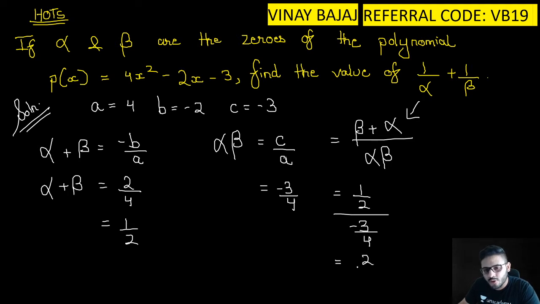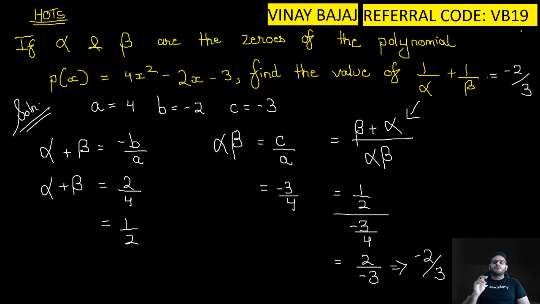So you get 2 upon minus 3, which is nothing but minus 2 by 3. Is everyone very clear with it? Very clear. So the value of 1 upon alpha plus 1 upon beta is equal to minus 2 by 3. I give you 30 seconds again, then I'll give you a short recap of the sum and we move forward.